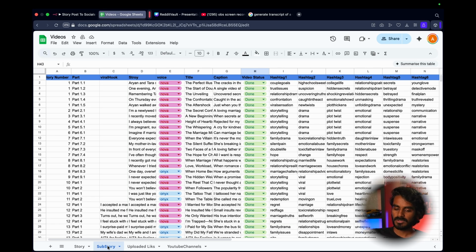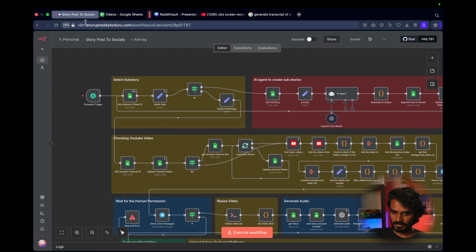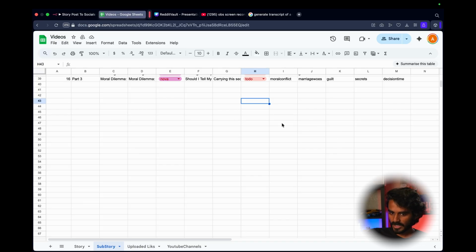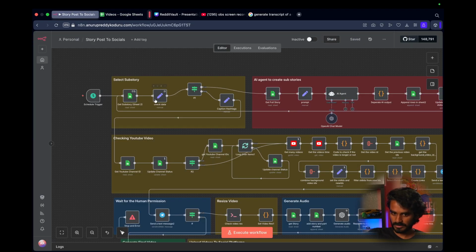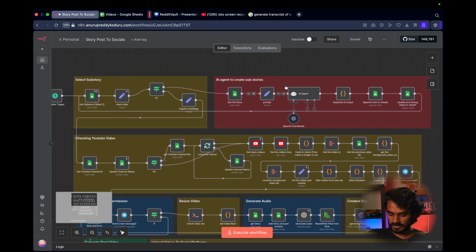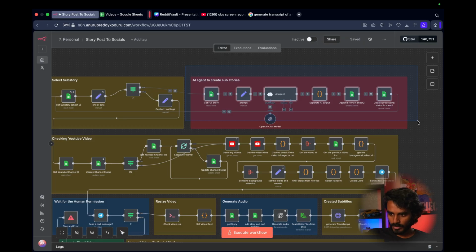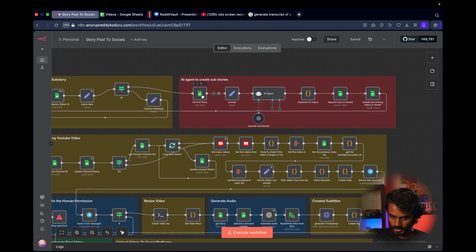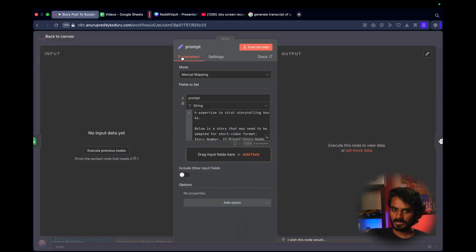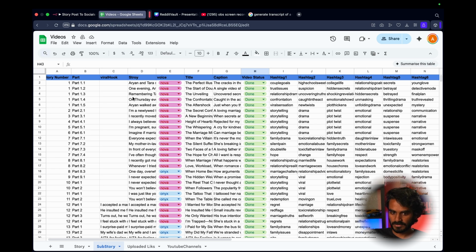After that, if there are no substories, first it tries to fetch the substory, and if there are none, it goes to this AI agent creation. What this part does is it takes a story and, using ChatGPT with a special prompt I gave it, generates all these various fields. It will generate a viral hook. It will cut the main story into substories. If it is long, it splits it; if it is short, it will just convert it into a single substory.